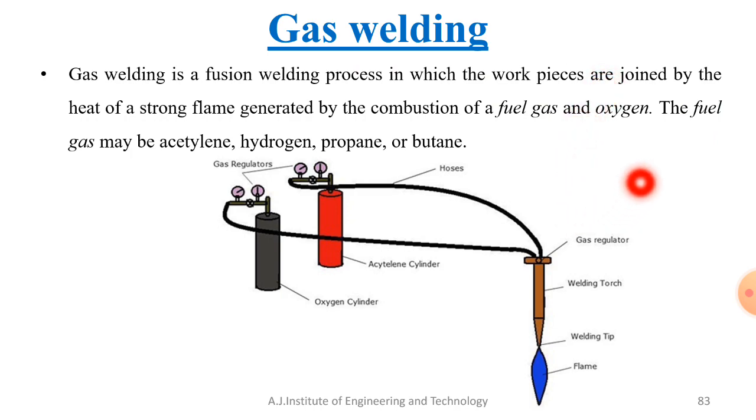So that is about the basics of gas welding. Next we'll discuss one type of gas welding process, that is oxy-acetylene gas welding.